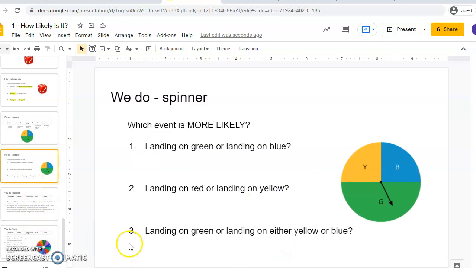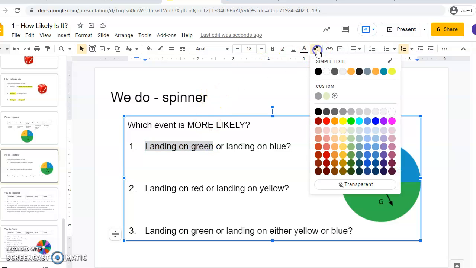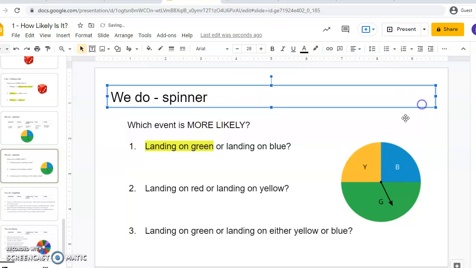Real fast before I run out of time, let's do some which is more likely. Pause here and copy these down as well, and you'll probably have no trouble rating these two. All right, what's more likely? Landing on green, landing on blue. I would say landing on green in this case. There's more green on there, so it's more likely. Neither one is certain, but green much more likely.